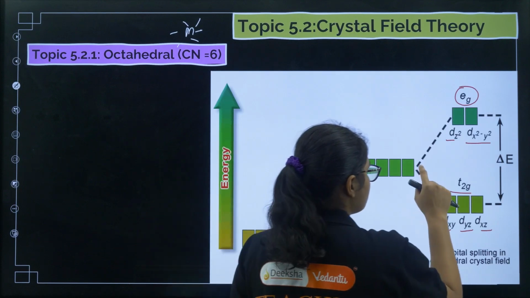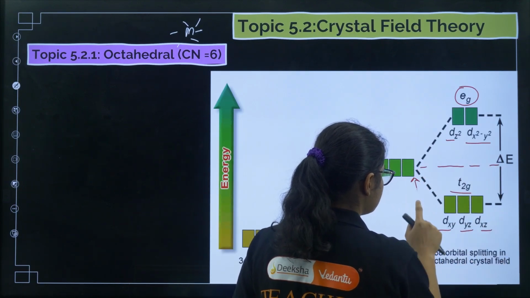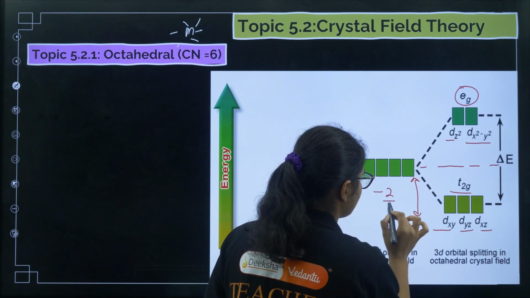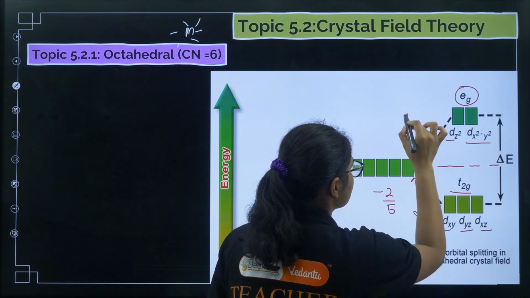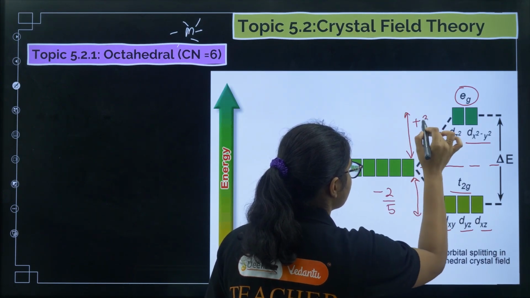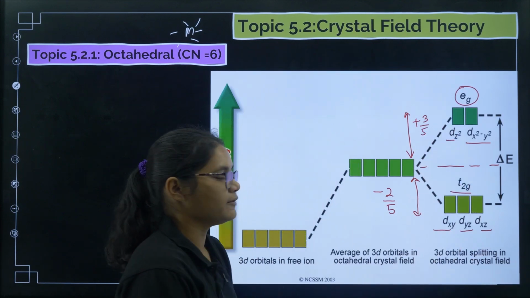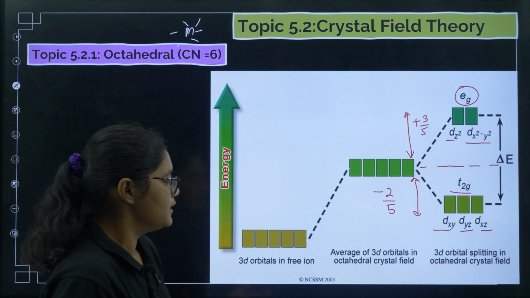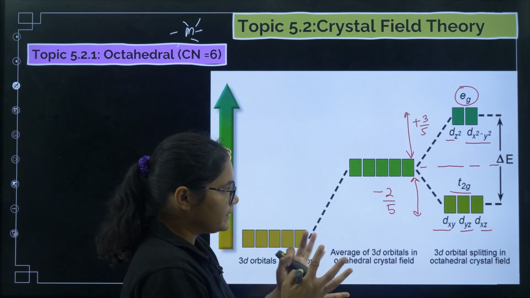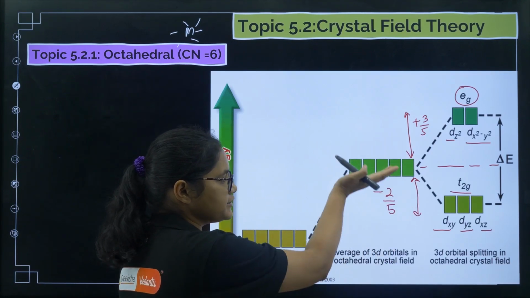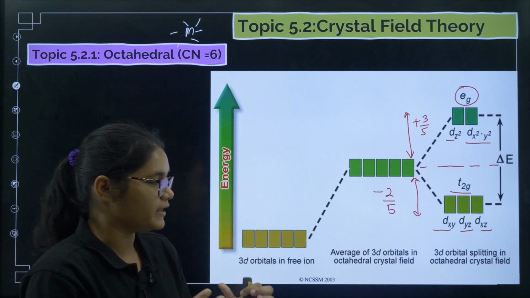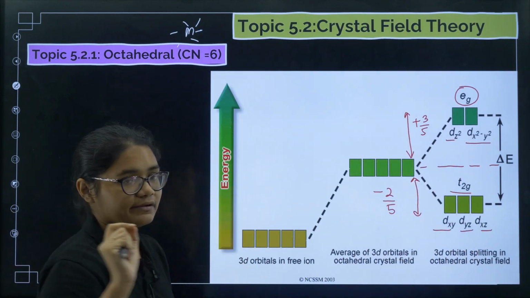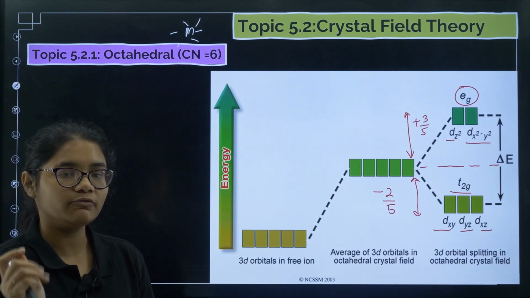Okay, now from here, how much has this energy level gone down? It has gone down by minus 2 by 5, and this energy has increased by plus 3 by 5. Okay, these also you have to remember. So now you see, when all the 5 d orbitals were there and the ligands are approaching, initially the energy of the d orbitals will increase. When they come very close, the d orbitals will split in this way, in the case of octahedral splitting only, in the coordination number of 6.